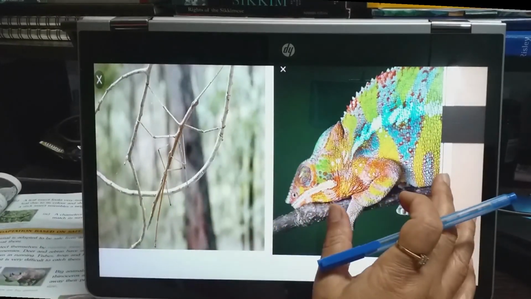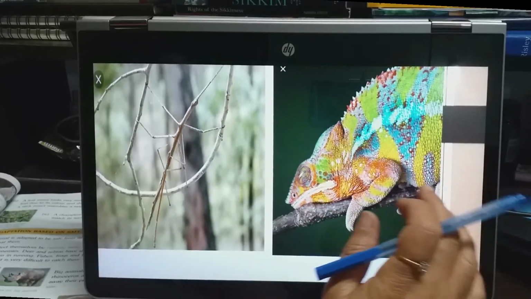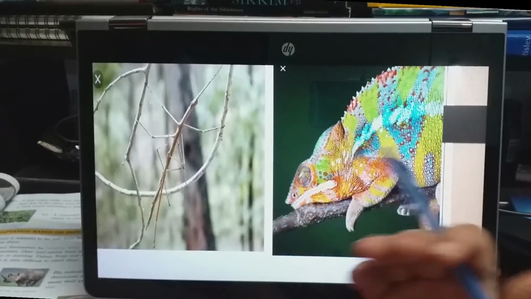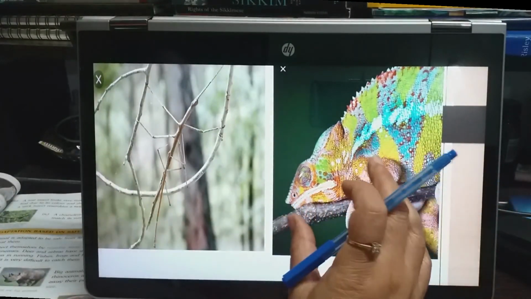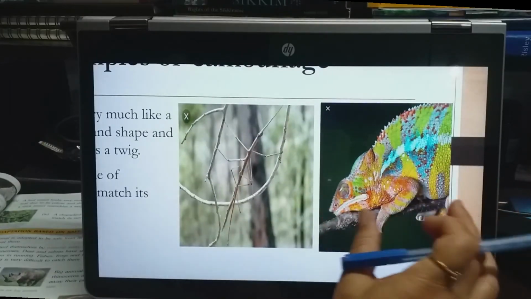If the leaves are green, they change the color into green. If the leaves are dry brown, then they change their body into brown color, isn't it? So in this way, they camouflage themselves and protect themselves from these enemies.